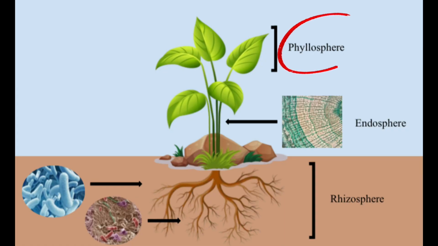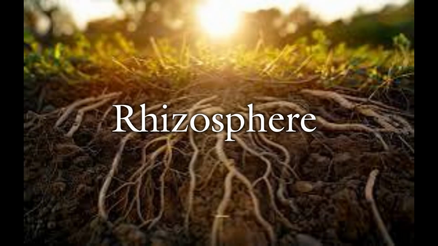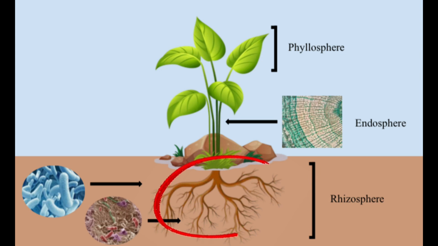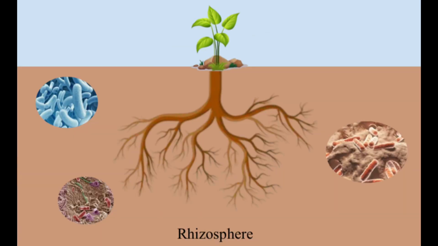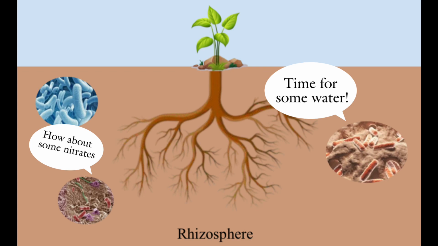The phyllosphere is located on the leaves and stems of the plant. The endosphere is located inside plant tissue. But the most important part of the plant microbiome is the rhizosphere, which is located in the soil surrounding a plant's root system. The microorganisms in the rhizosphere determine what type of nutrients and how much of each nutrient a